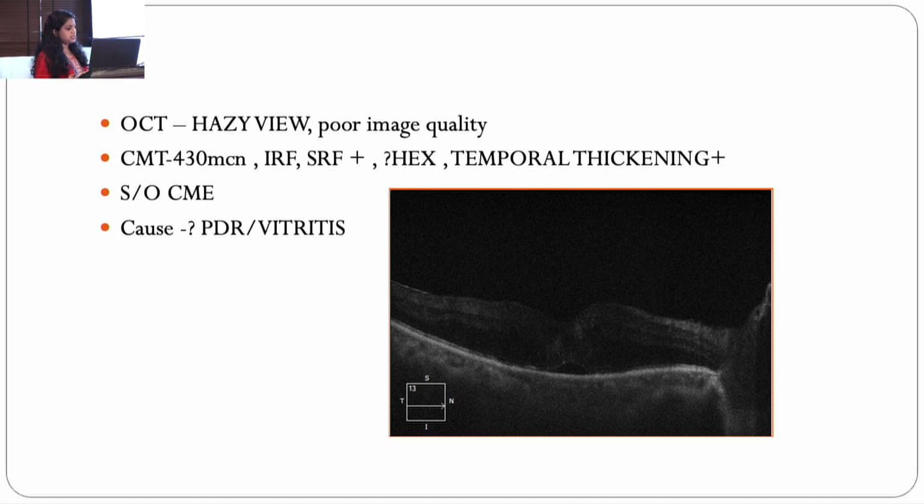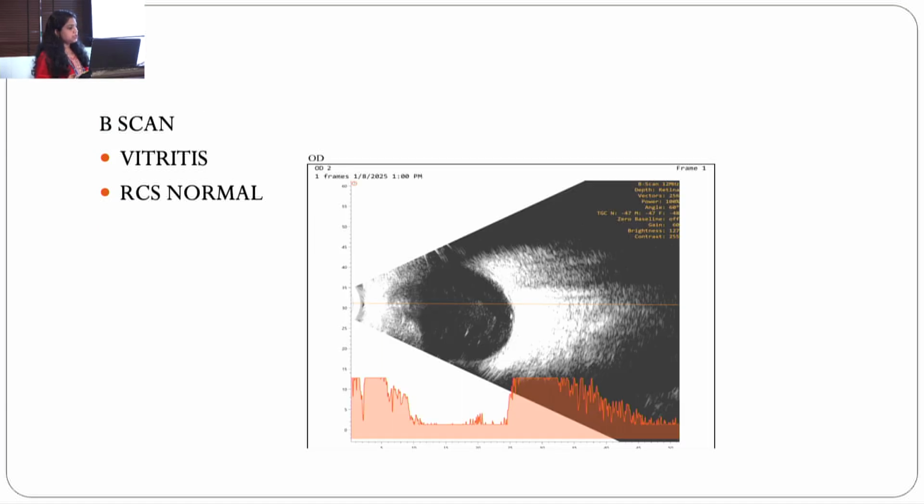OCT showed a hazy view due to poor signal strength. We could appreciate changes like IRF, SRF, hard exudates, and a central macular thickness of 430 microns, associated with temporal thickening also. Suggestive of CME in this case, the cause can be PDR or vitritis. So then we did a B scan. It showed findings suggestive of vitritis, and RCS thickness was normal also.